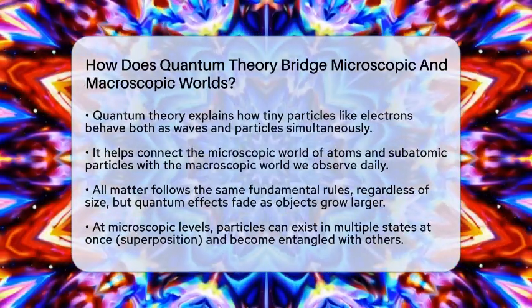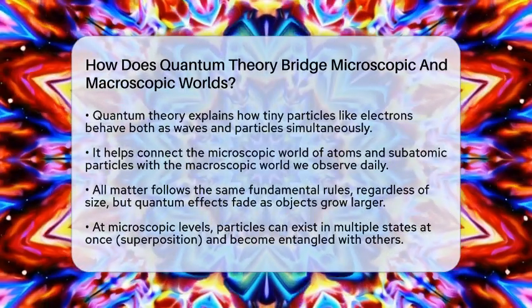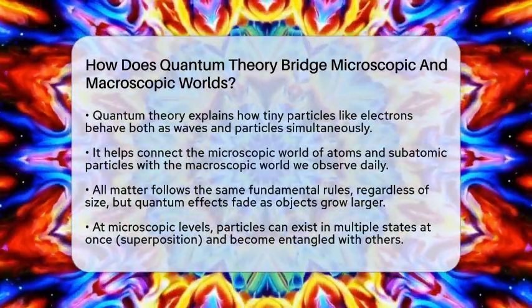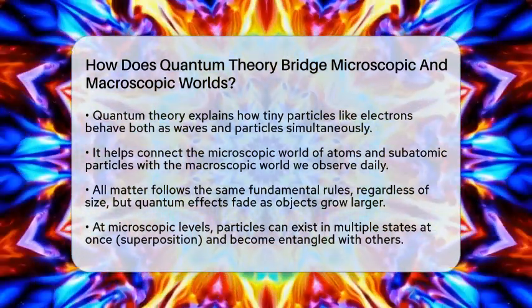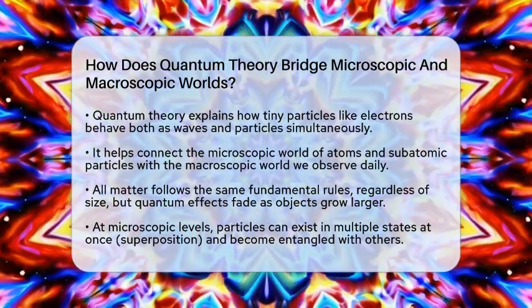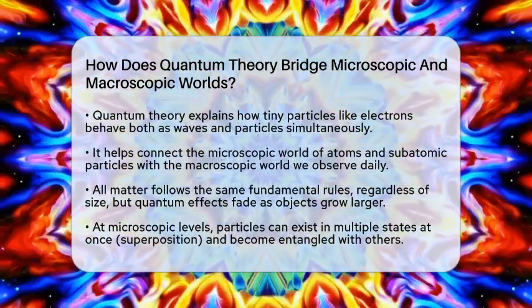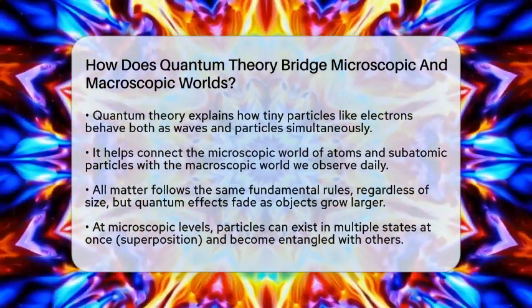every day. Quantum mechanics shows that all matter follows the same rules, no matter how small or large. But as objects get bigger, their quantum effects seem to fade away, and classical physics takes over. This is where the real puzzle begins. How do these tiny particles, with their weird behaviors, build the stable, predictable world we live in?